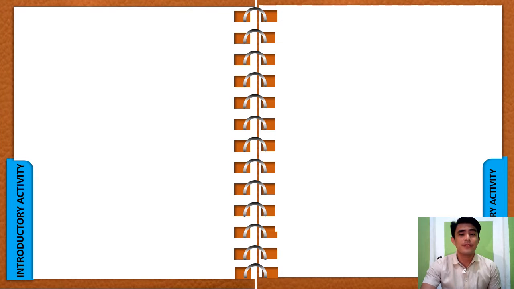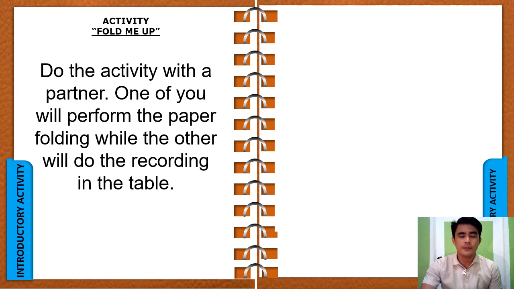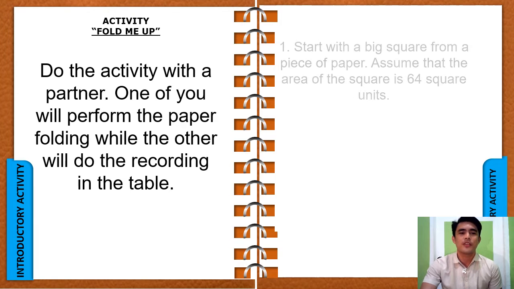Now, let us have an activity. This activity is called Fold Me Up. For this activity, you are going to need a partner because one of you is going to do the folding of the paper and the other one is going to do the recording on the table. So here are the things that you're going to do.